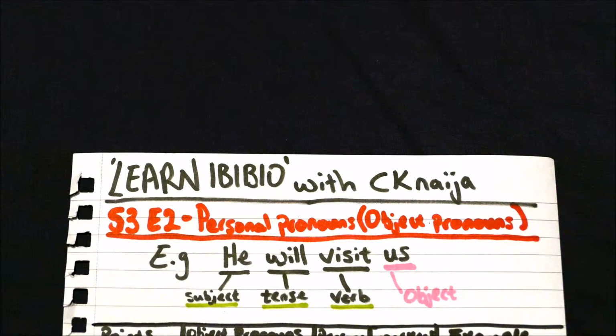Untitled. Welcome to Series 3 and Episode 2 of Untitled with C.K.Naija. In this series we're focusing on personal pronouns. In the last episode we learned about subject pronouns, which are types of personal pronoun. In this episode we're going to be learning about object pronouns. If you haven't watched the first episode of Series 3, I would advise you to go watch that first, because understanding that will help you a lot in understanding this video.